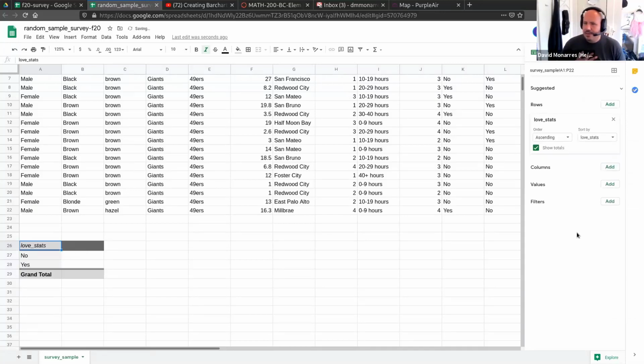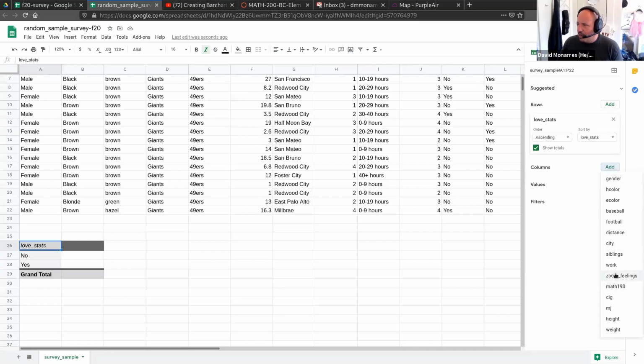So I'm going to keep the same thing for the love of stats right there. This right here is loving stats. But now what I'm going to do is also break down those love of stats into columns. And what that's going to do is start looking at this other variable.